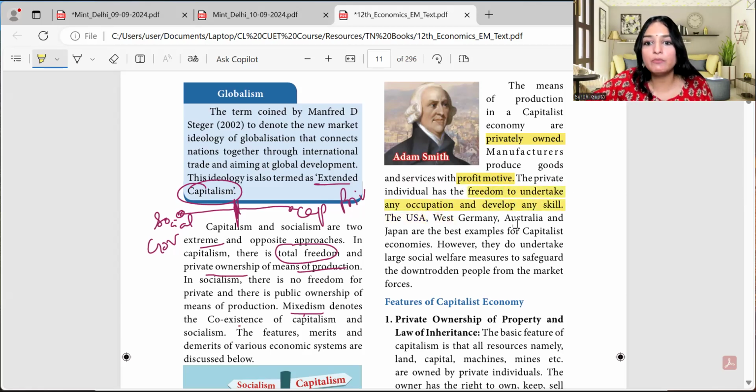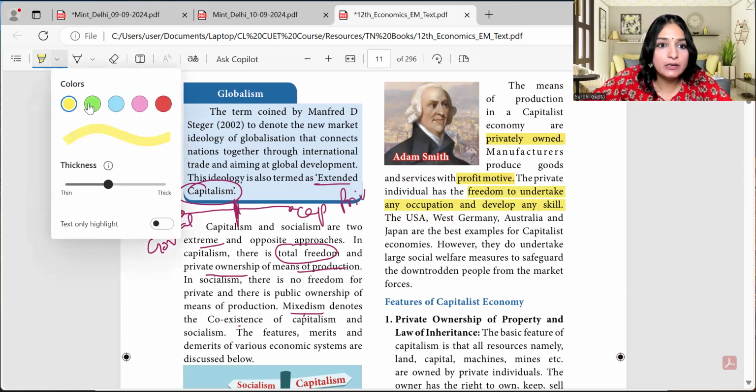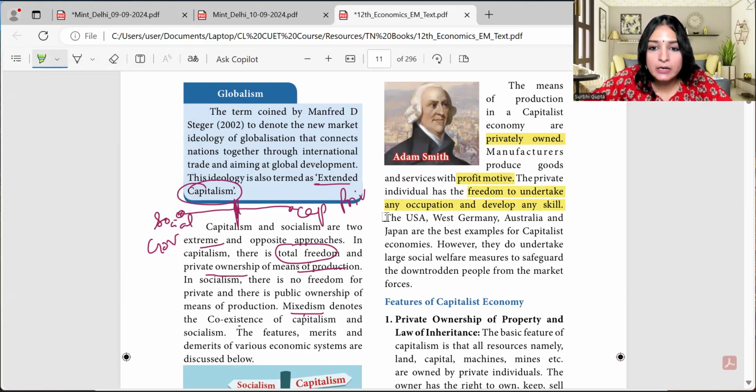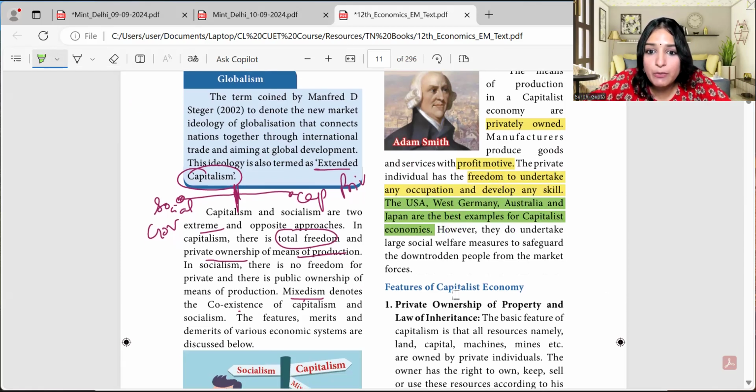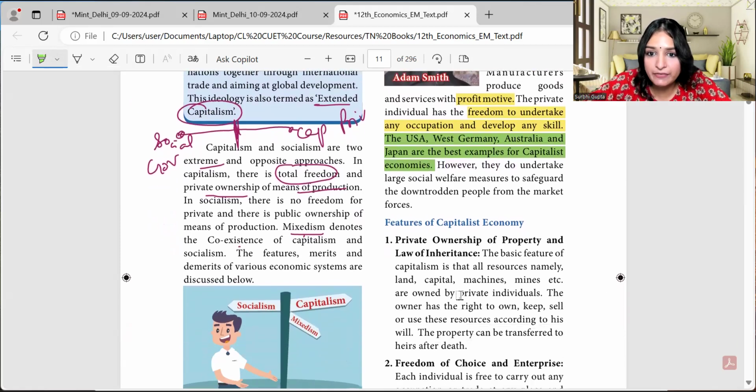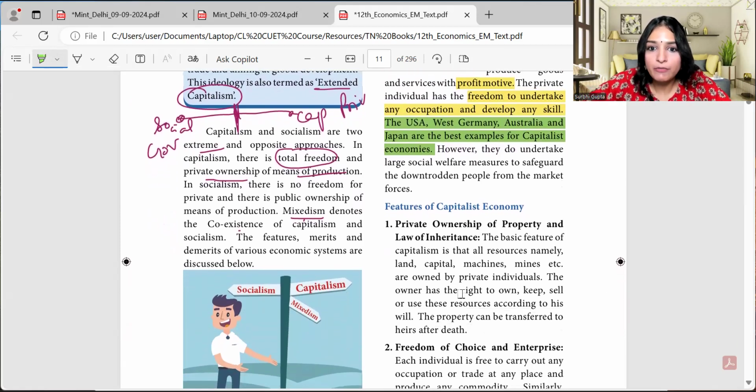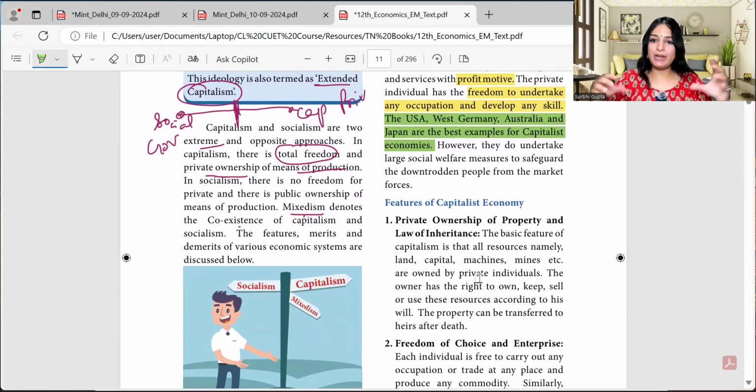Which are the examples of the capitalistic economy? I'll highlight with another color so that it's better. The USA, West Germany, Australia, Japan are the best examples of capitalist economies. However, they do undertake large social welfare measures to safeguard the downtrodden people from the market forces. There's complete private ownership, profit motive, freedom, a free market. But if somebody is not benefited from those private conditions, then the government intervenes. The government does take care of social welfare as well.